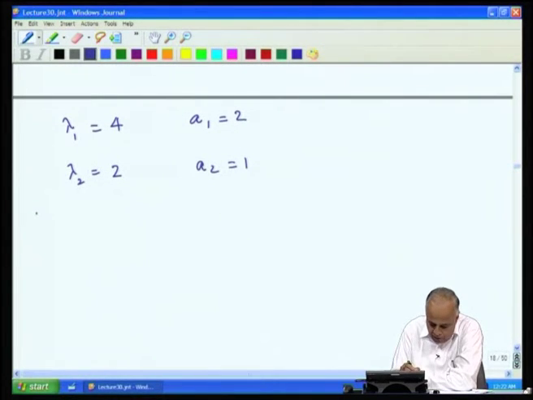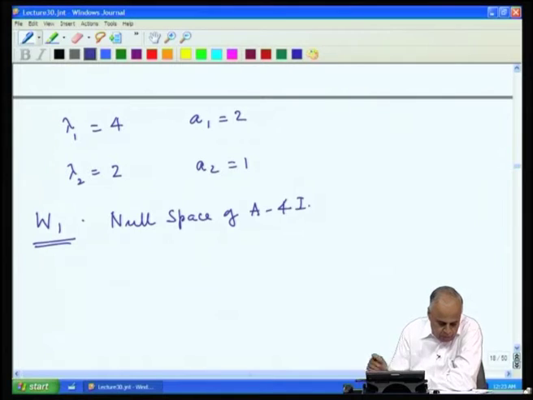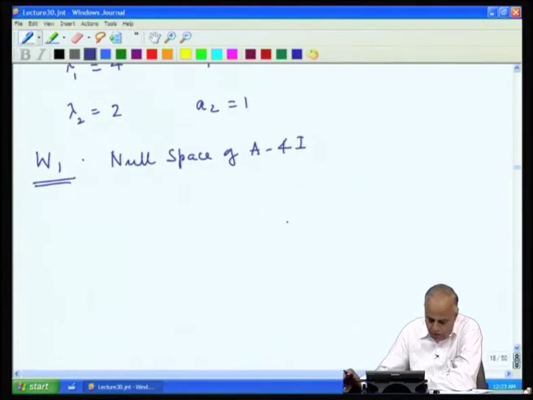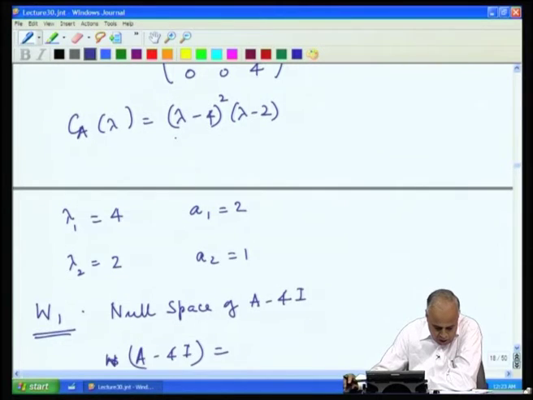So, now let us find the eigenspaces. W1 is the null space of A minus 4I. So, you have to subtract 4 from the diagonal. Okay, let us first write A minus 4I. You subtract 4 from the matrix A along the diagonal. So, I get along the diagonal minus 1 and 0.